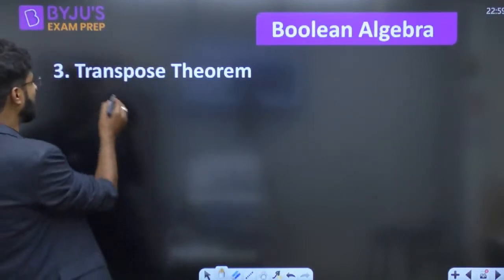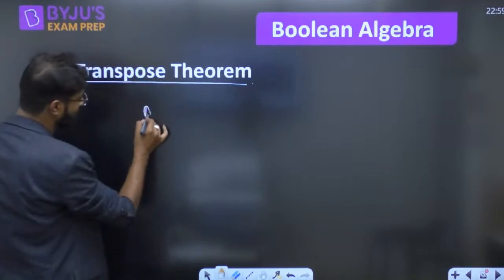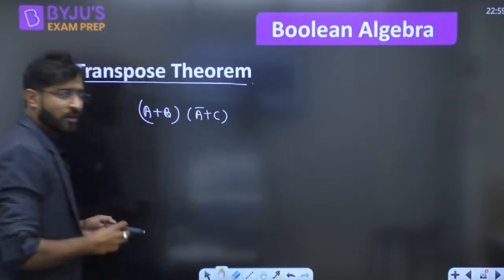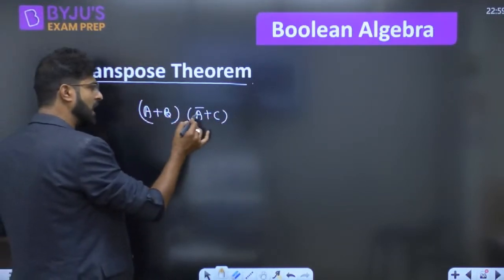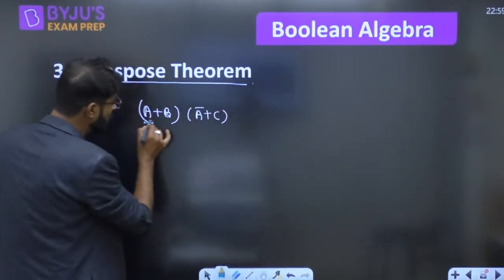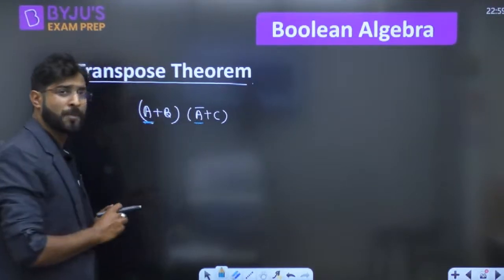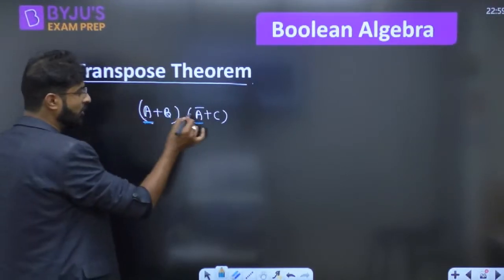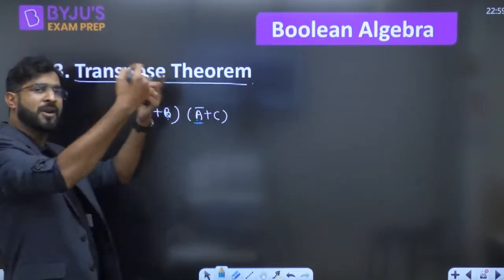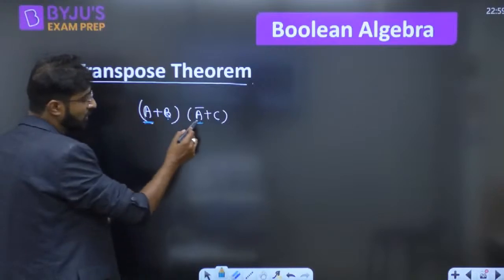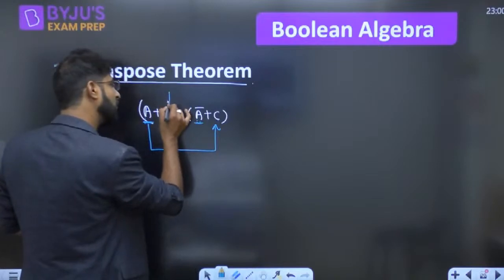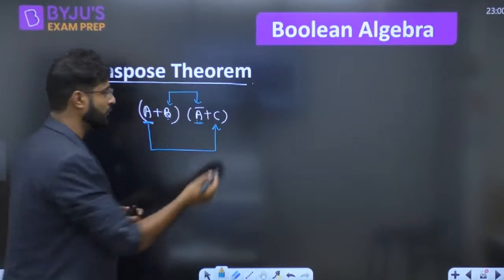अच्छा जी, after that transpose theorem, how we are going to write the transpose? It is called A plus B and this is called A bar plus C. Whenever it is A plus B and A bar plus C, it means whatever the value is given in the first position, that should be written in the complement into the first position also. यहां और यहां दोनों आपस में complement होने चाहिए. The next may be complement, may be same, may be different. It does not make any difference. But first find first complement. Then we can write the first with the last and last with the first. That's what we can say that transpose.